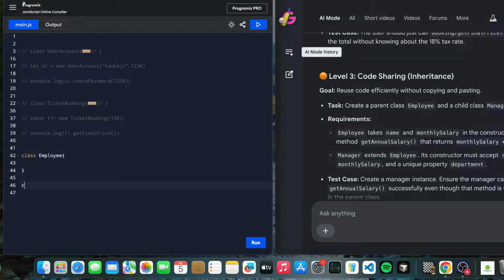Now the child class is Manager, and it should extend Employee, because a manager is also an employee, right? Okay, constructor. And here we have a constructor, no? Similarly we will have a constructor in our child class also.